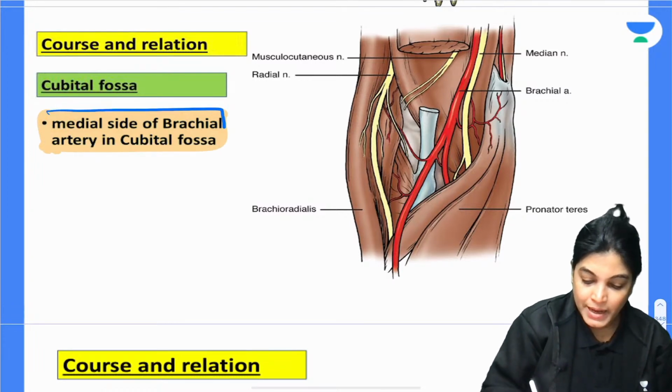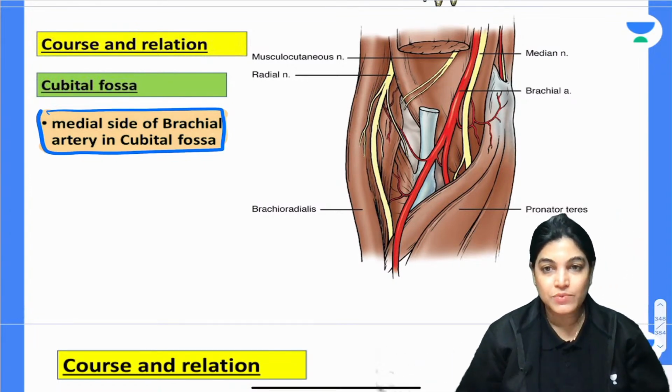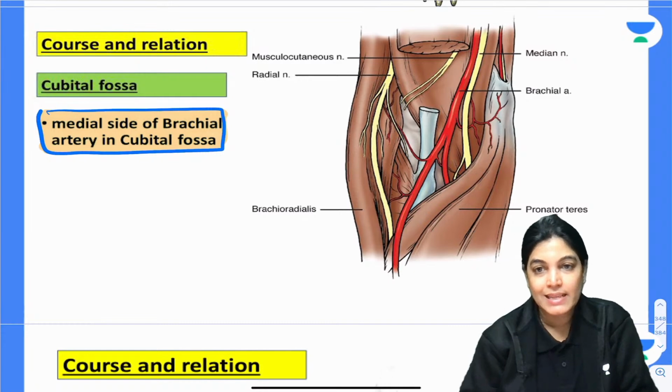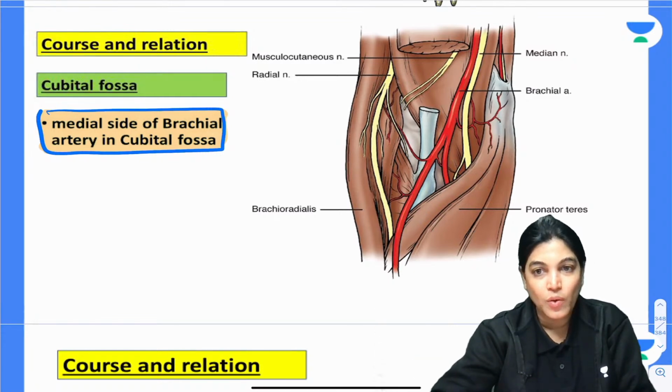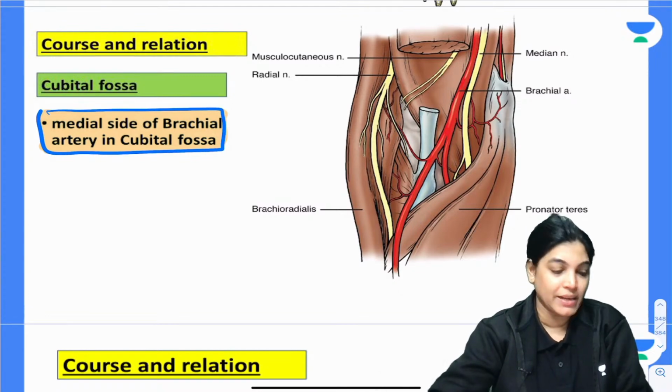So please learn this course by heart. What is the course? The course of the median nerve, when it is formed at the lower part in the axillary region: firstly it is lying lateral to the axillary artery. In the middle of the arm, it crosses anterior to the brachial artery, and when it reaches the level of the cubital region, it is lying medial to the brachial artery.